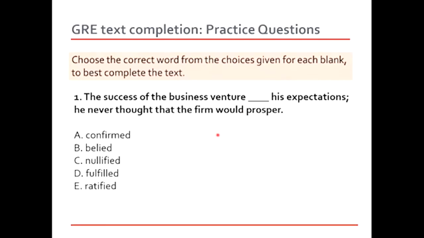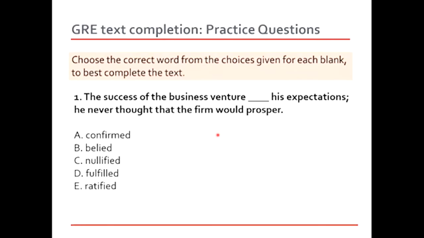Now, this is number one. The success of the business venture dashed his expectations. He never thought that the firm would prosper. Okay, so it seems as if this is something that surprised him, right? So in this case, confirmed his expectations. And in the other part of the sentence, in this independent clause, it says he never thought that the firm would prosper. Notice the use of the semicolon, by the way.